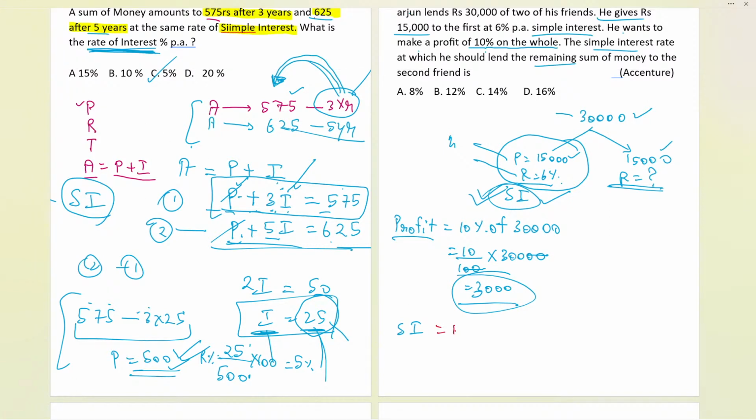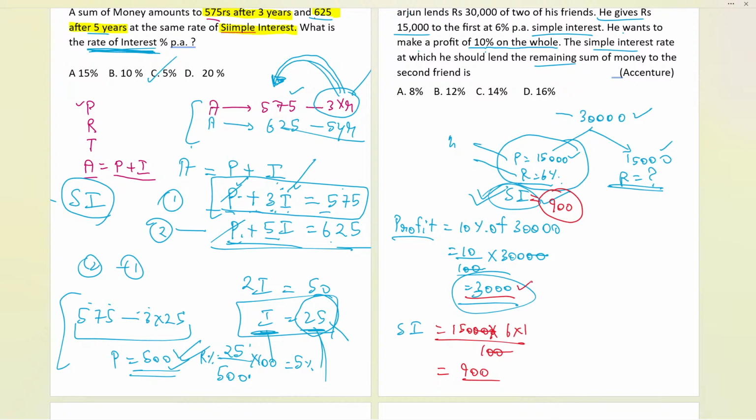So simple interest will be PRT by 100. It will be 15,000 multiplied by 6 times the time. It is only for 1 year, so divide by 100. The zeros cancel, and we get 900 as the simple interest. So in this case we have got 900 as the simple interest, or profit you can say.